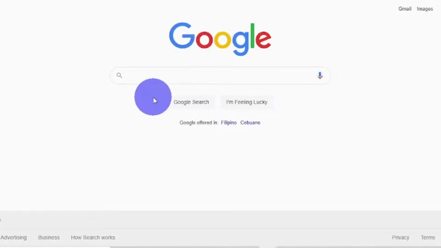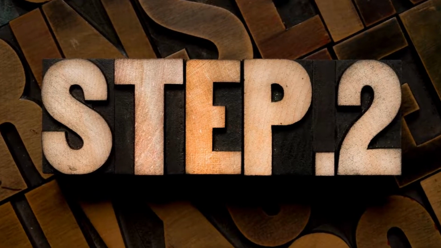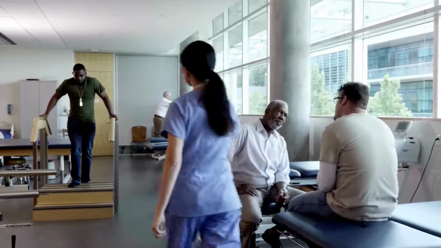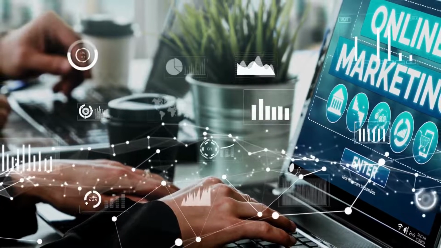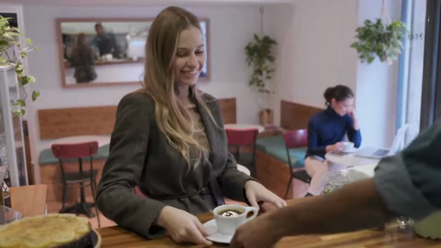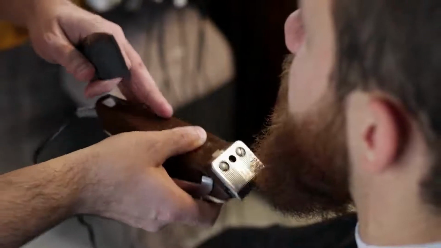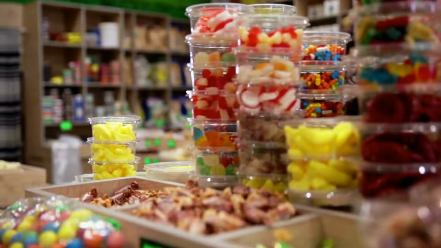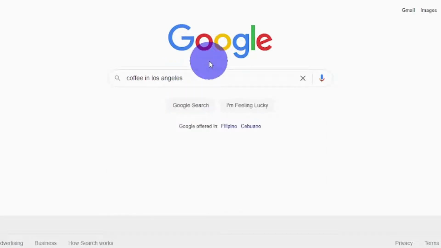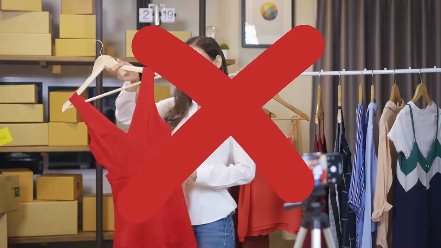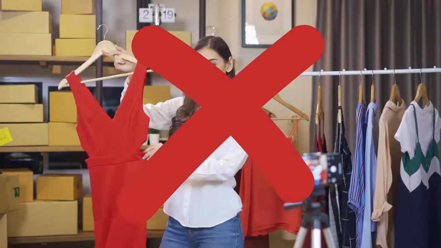The first step is to go to google.com and conduct a search for various businesses. That is step number 2. Those businesses can be any form of physical or digital businesses, service businesses, or any other type of business. It makes no difference. Let's say you want to go to a coffee shop, or a gym, or a barber shop, or a candy shop, or anything else. It doesn't really matter. I'm going to start with a coffee shop in Los Angeles, but you can go with any type of business you can think of, and then you want to go for a certain city for a specific location. And don't worry, you won't be required to sell anything to these companies.